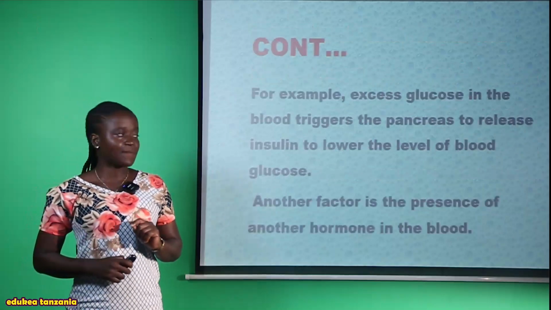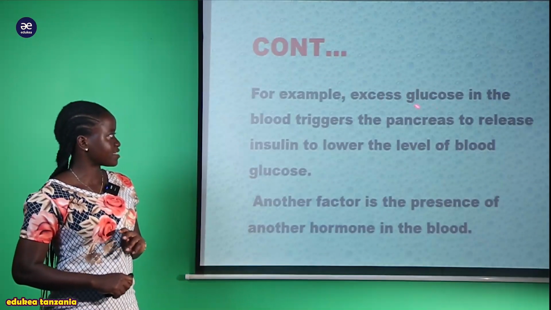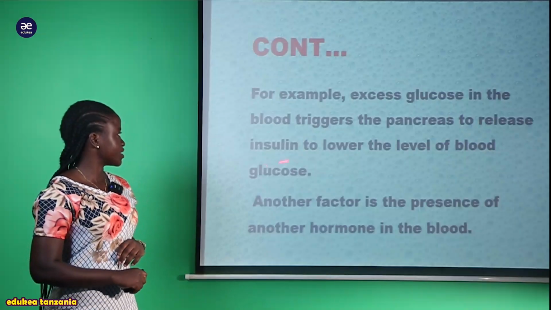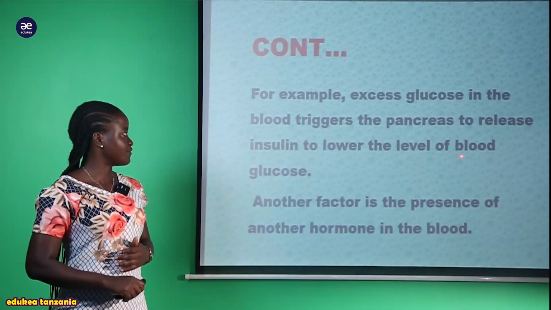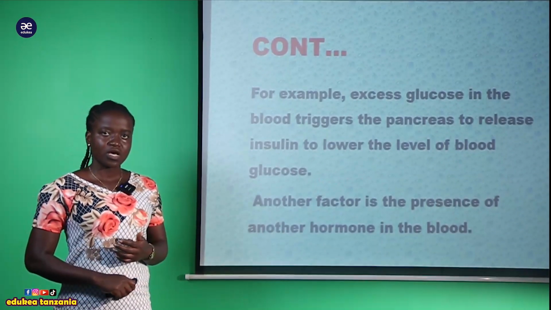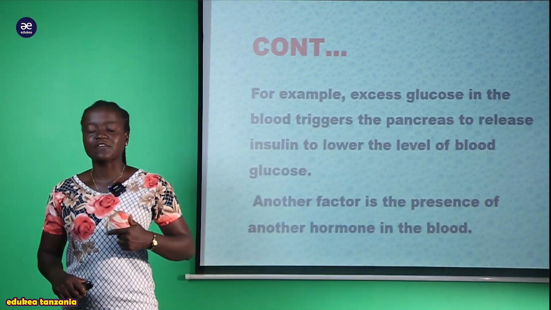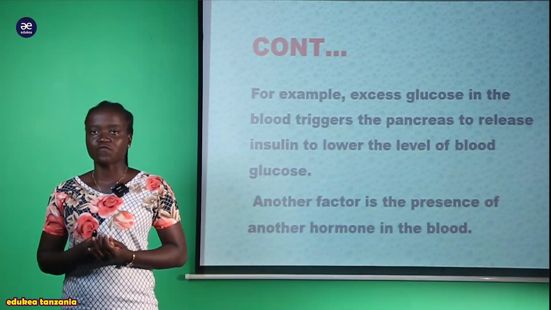For example, you can see that excess glucose in the blood triggers the pancreas to release insulin to lower the level of blood glucose. So this one is the best example for explaining the factor which enhances production of the hormone.